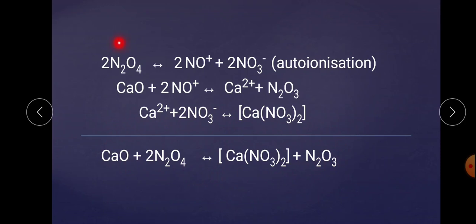Means in this reaction, N2O4 has been used as a solvent, it gets autoionized into NO+ and NO3-, and with the help of the metal oxide they are consumed one by one. First, the NO+ is consumed, and second the NO3- is consumed. So, solvolysis has two words, solvent and lysis. The lysis means breakdown. The breakdown of solvent into ions is nothing but solvolysis.